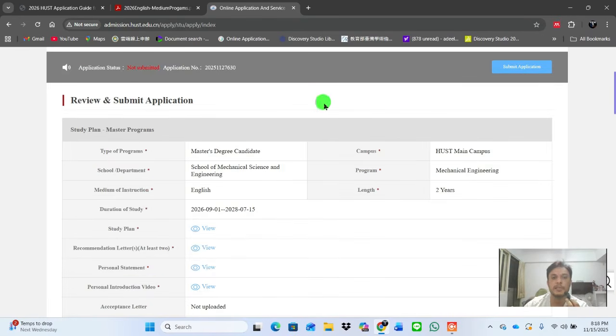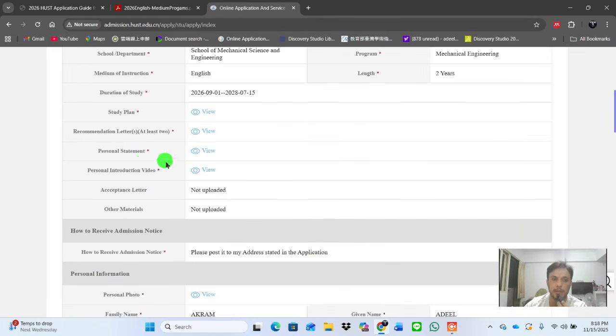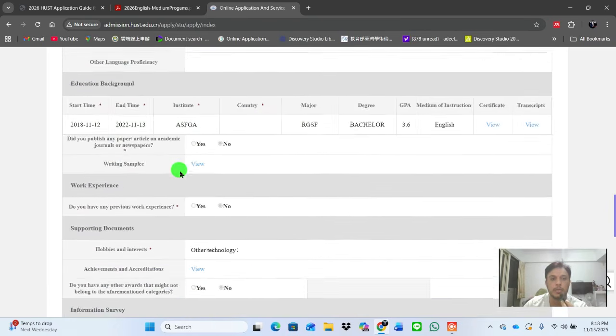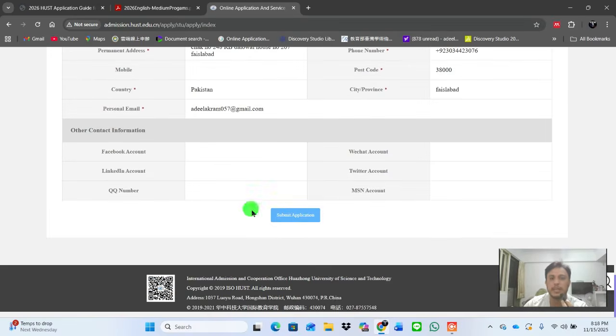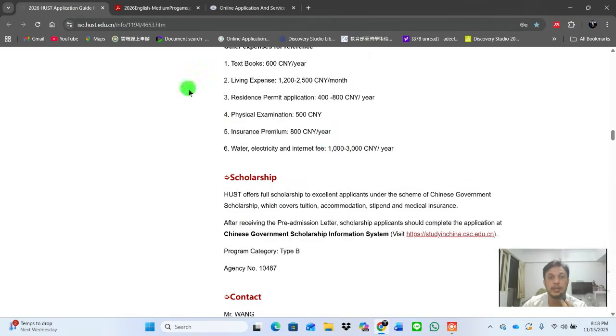Okay, so you can see that we already filled in all of the information and they give a review of our application. You can again read whether all of the information is correct or not, whether all documents are uploaded or not, or you can go through the full application. After that, they can show you the submit application. I'm not going to apply for a scholarship because I'm already doing a PhD here. So you can submit your application. Okay, and now one important thing.